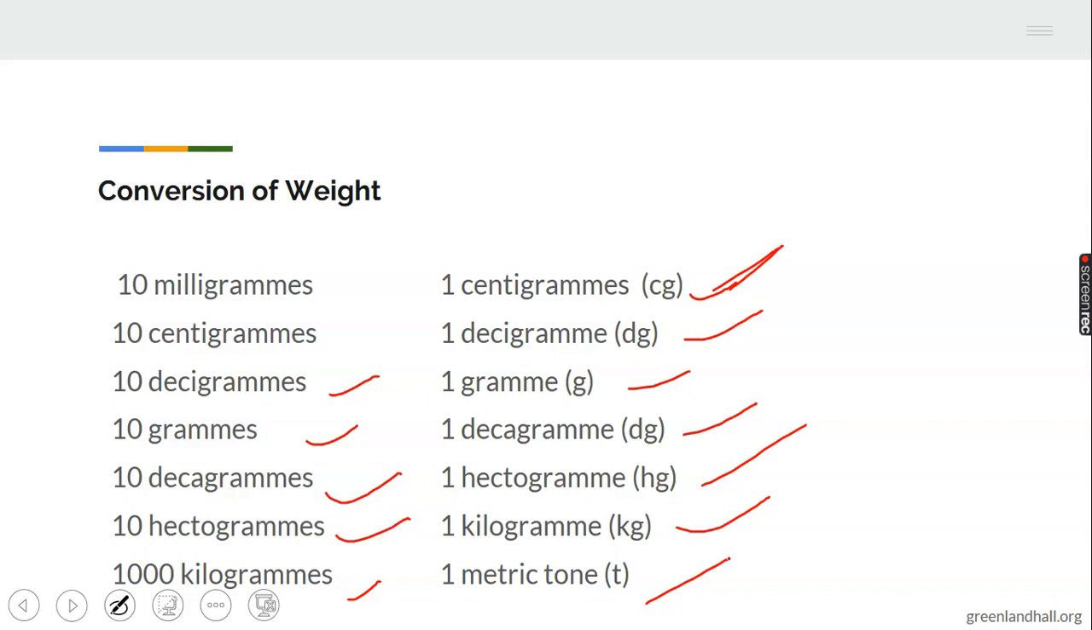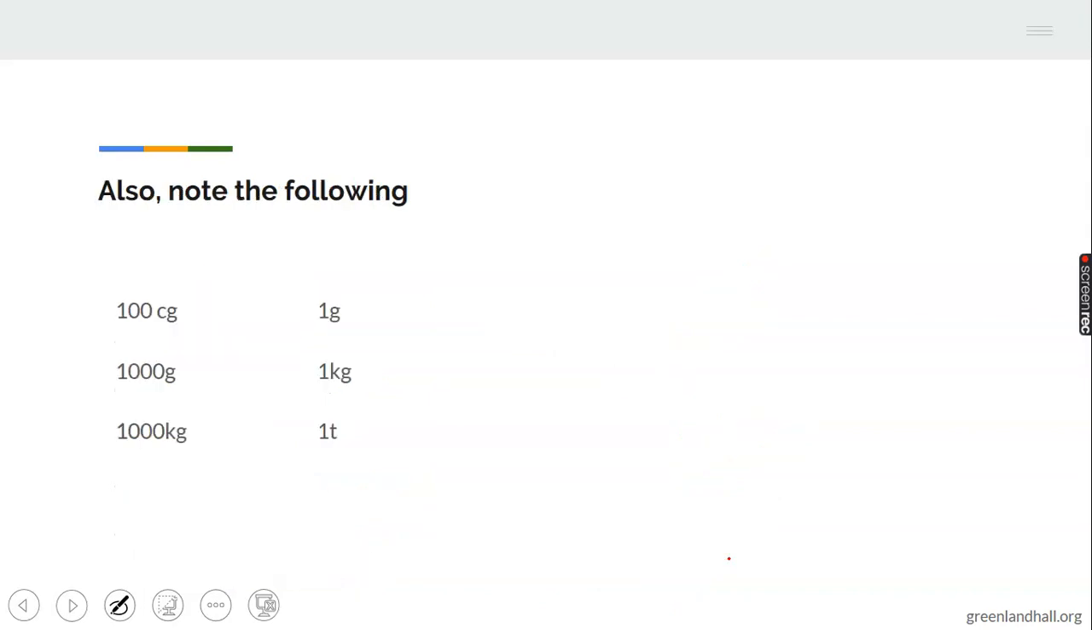We will be adding and doing some other work using this weight conversion. Now, don't forget that 100 centigrams will give us what? 1 gram. 1,000 grams will give us 1 kilogram. 1,000 kilograms will give us 1 ton.